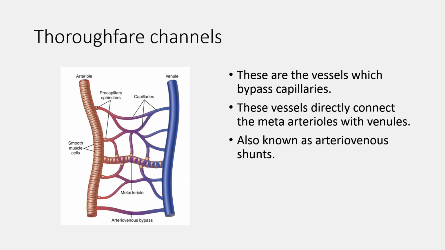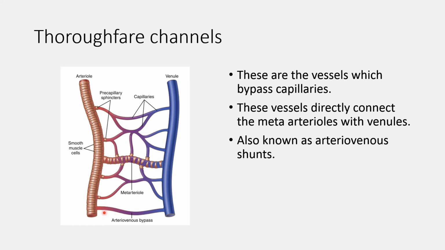Thoroughfare channels. These are the vessels which bypass capillaries. Here in this figure we can see arterioles, meta-arterioles and the precapillary sphincters. All these vessels are known as precapillary resistance vessels or the muscular vessels. These are the chief site of the vascular resistance and they regulate blood flow inside the capillaries.